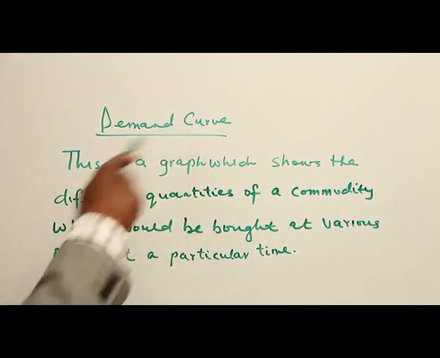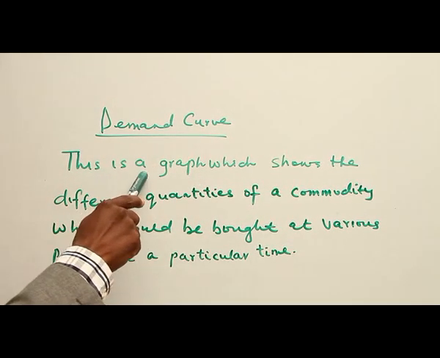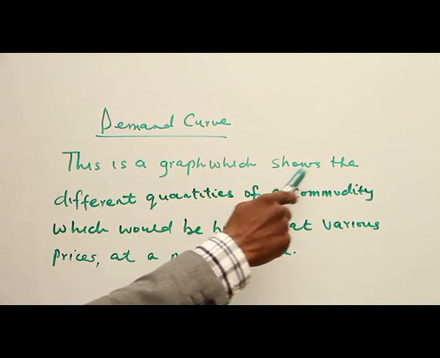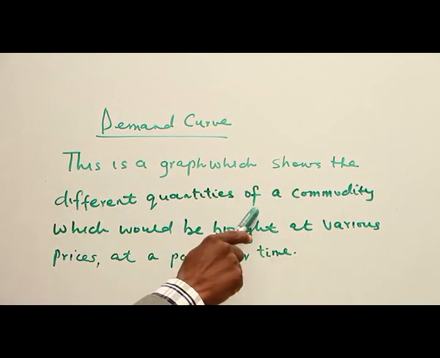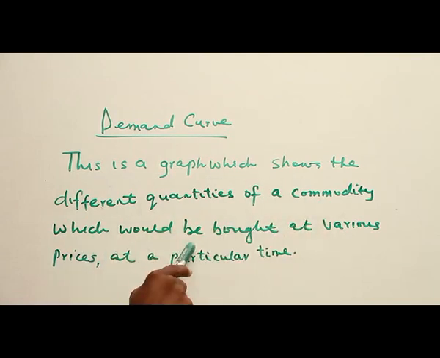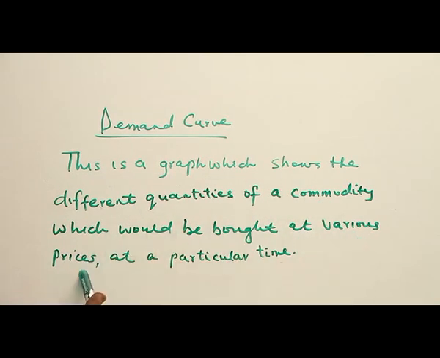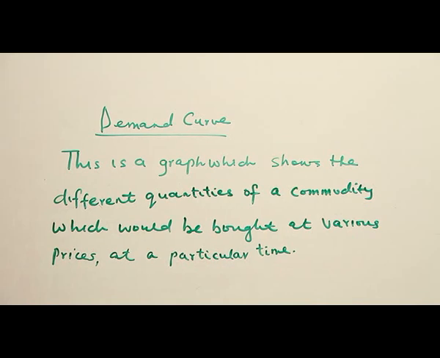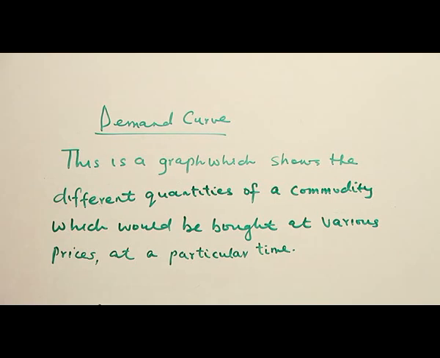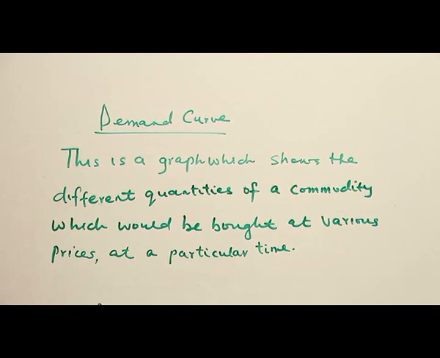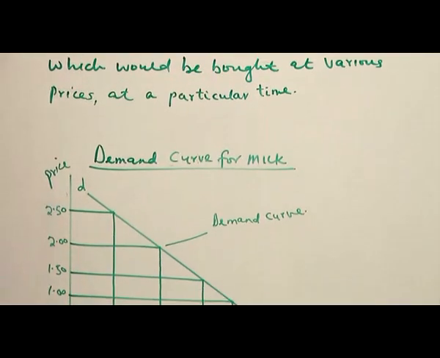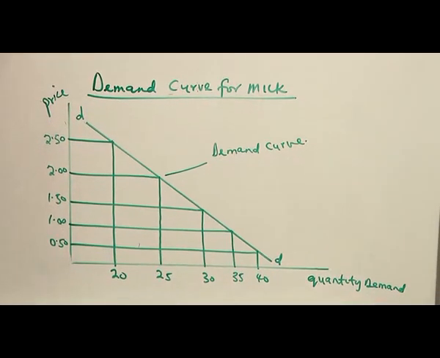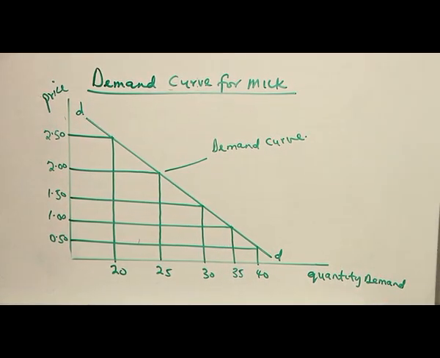Demand curve. This is a graph which shows the different quantities of a commodity which will be bought at various prices at a particular time. The demand curve is the translation of the schedule into a curve. From the previous table where we demonstrated the demand schedule, we use the table and translate it into a curve. That is before us here.